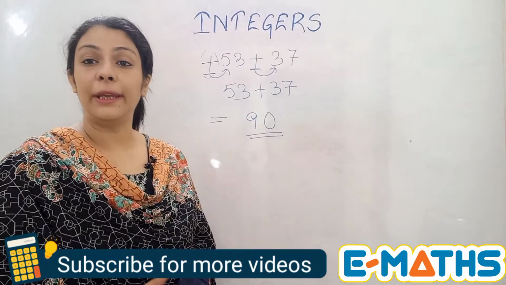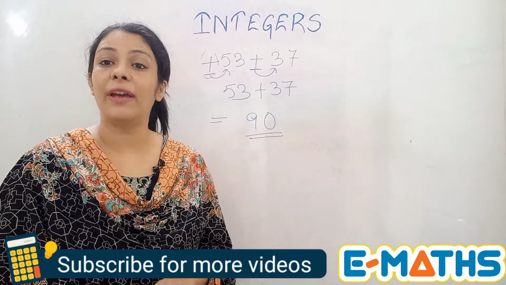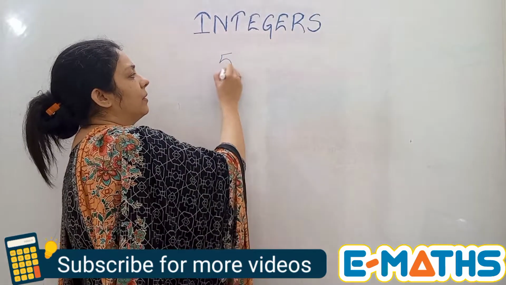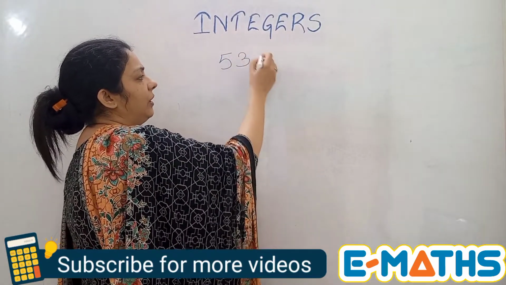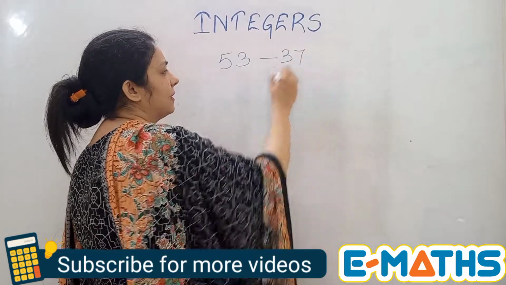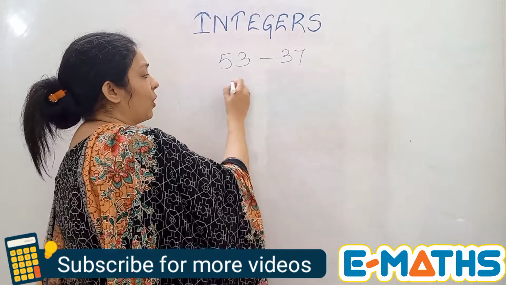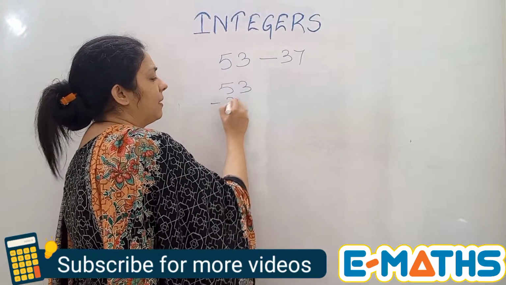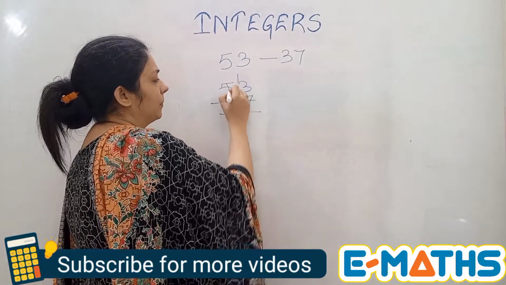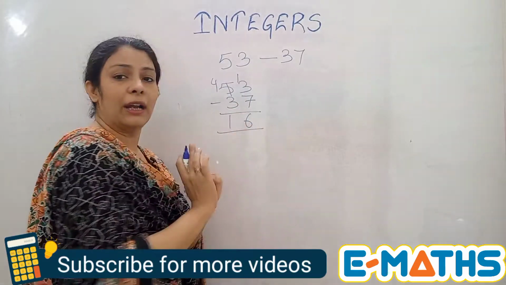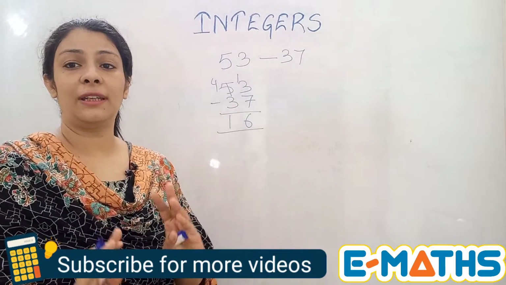Now I'll explain, if we have one positive and one negative integer, how can we work on it. Let's take the same numbers, 53 minus 37. You will simply subtract the way you do it. 13 minus 7 is 6, 4 minus 3 is 1. Our answer is a positive 16.